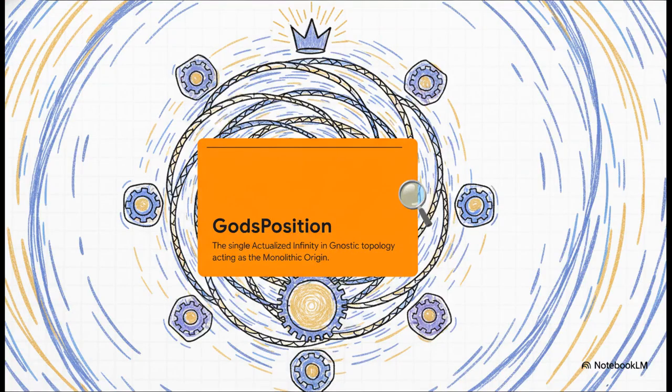We are now entering a file explicitly named theologicalstability.lean. This is where theoretical astrophysics forcefully collides with Gnostic theology, all mediated by strict algebraic proofs. The primary objective of this file is to establish a monolithic origin. It defines a constant called God's position. The code maps this to a monolithic principle, framing it almost like a digital commandment that there can be no other rival origins of infinite density.